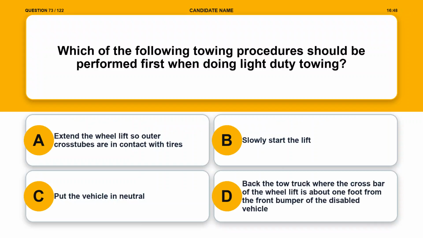Question 73. Which of the following towing procedures should be performed first when doing light-duty towing? Option A. Extend the wheel lift so outer cross tubes are in contact with tires. Option B. Slowly start the lift. Option C. Put the vehicle in neutral. Option D. Back the tow truck where the crossbar of the wheel lift is about 1 foot from the front bumper of the disabled vehicle.